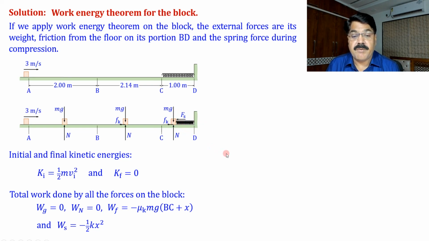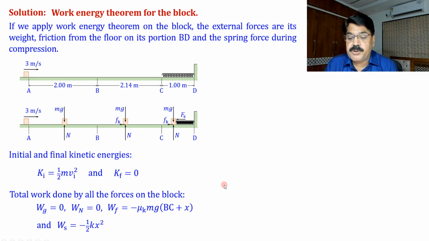So this work will be equal to the decrease in potential energy. So we have written it here. When we are applying the work energy theorem on a block, if there is any conservative force, work done by that conservative force we can obtain this way as the decrease in potential energy. In this way we can make some simplification in the work energy theorem as applicable on a body.